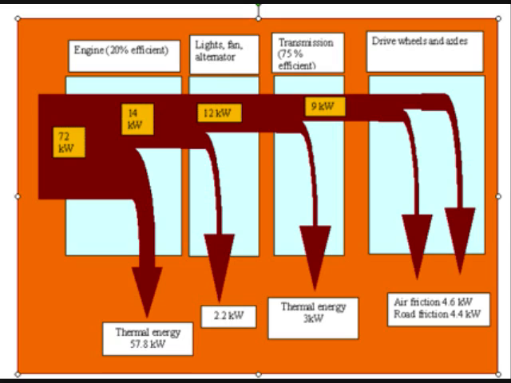Of that 12, approximately 3 kilowatts goes into the transmission, and the remaining 9 goes on to counteract the friction that's internal in the car and the friction from the air. And these last two, that last arrow on the far right, those are the arrows that are allowing the car to propel itself forward at a constant speed.